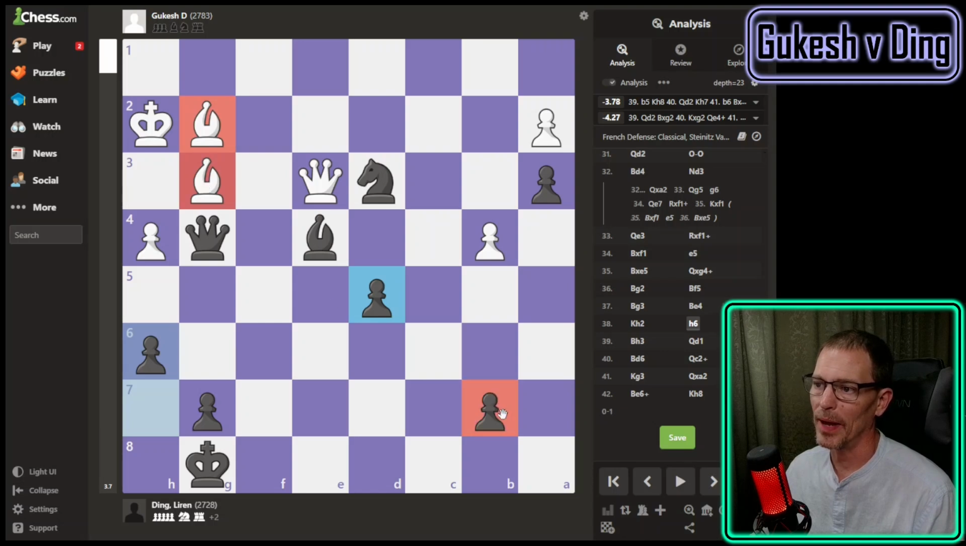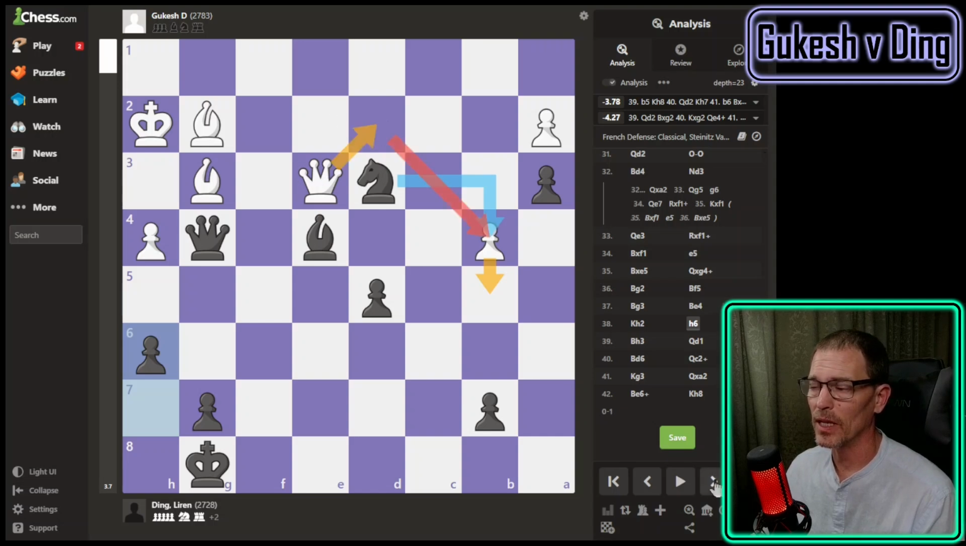I have to be careful about this pawn because their b pawn is halfway down, and there's not a lot that can defend my b pawn. If they get that out of the way, they have a passed pawn. Anyway, best move here is b5 to keep Ding from taking it, or queen to d2, which protects it.